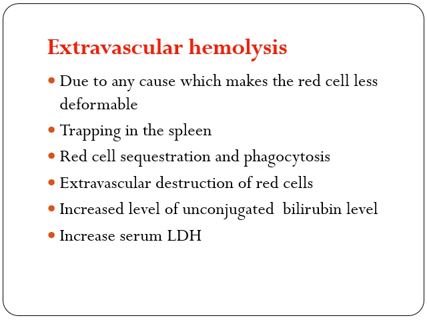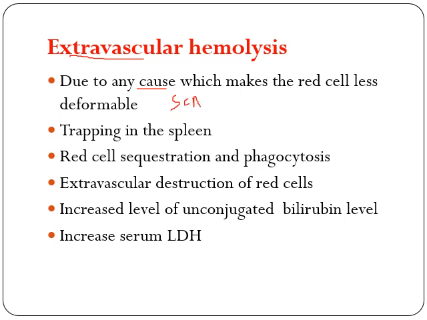Now, repeatedly I was talking about extravascular and intravascular. What do we mean by extravascular? Extravascular means the destruction is occurring in the phagocytic system due to increased phagocytosis, that is, in those organs with increased scavenging properties like the spleen and liver. So due to any abnormality, if the red cell becomes less deformable or less flexible, let's talk about one particular example, sickle cell anemia.